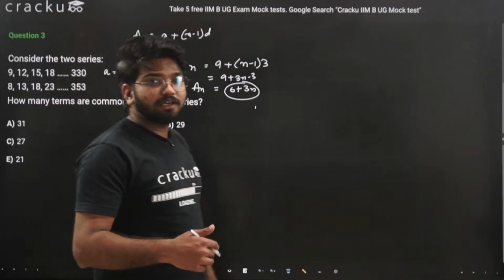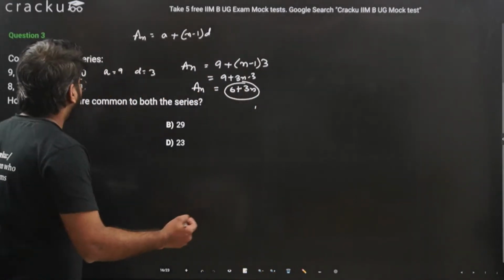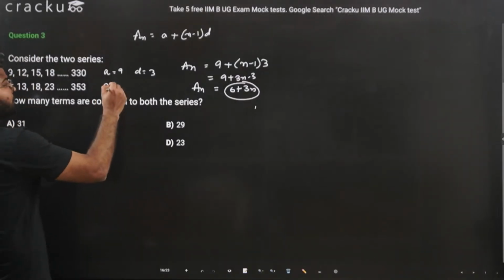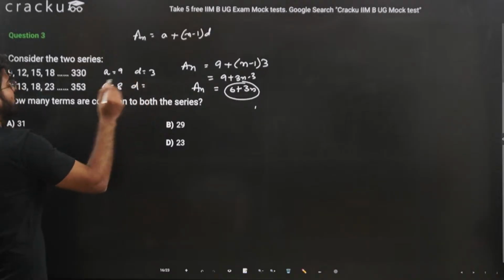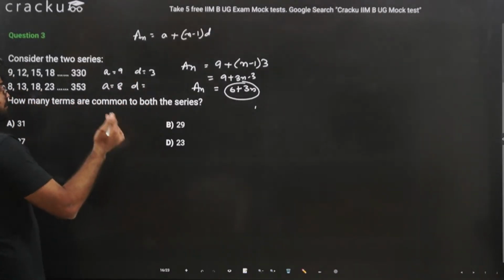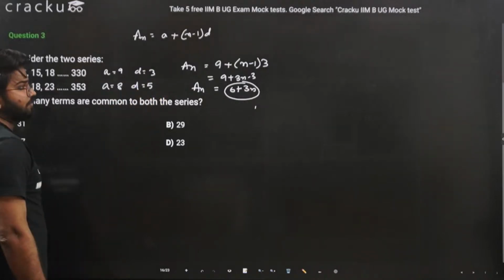Similarly, we can find the nth term for the second series. In the second series, the first term is 8 and the common difference is 13 minus 8, second term minus first term, which is equal to 5.